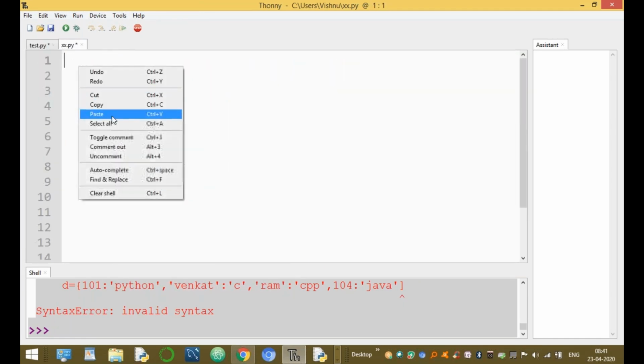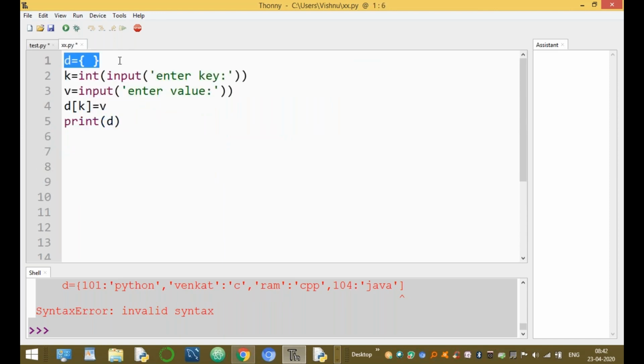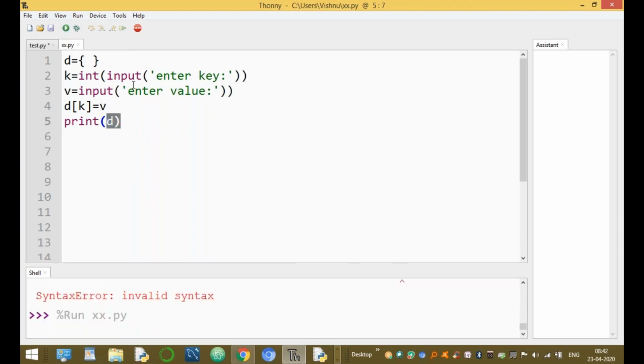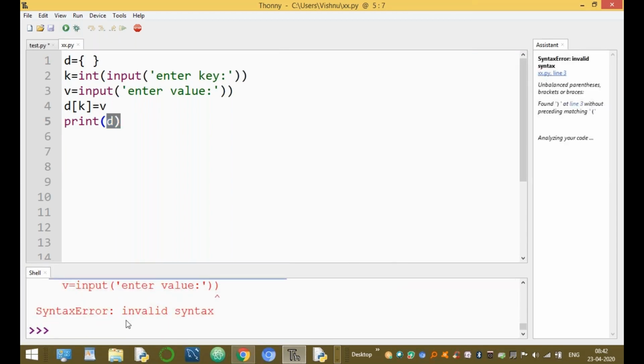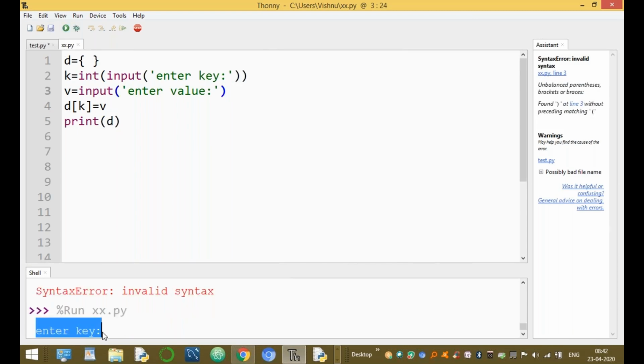Run this one. D is an empty dictionary. Enter the key value. Enter the value. The value of V is assigned to K. Enter the value and run this module. Now here is one more excess parenthesis. Now enter the key value.